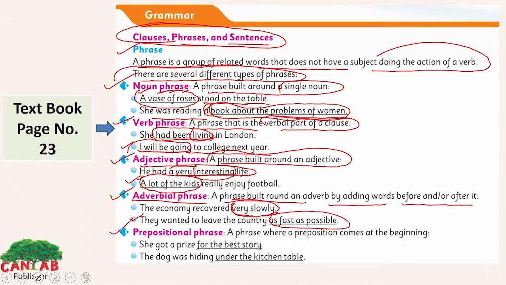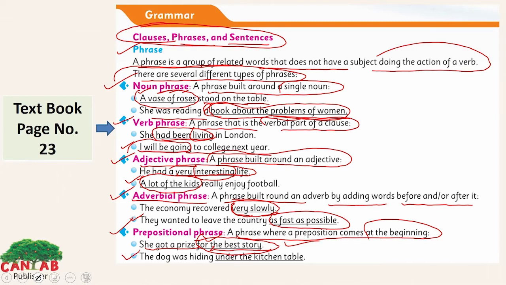Now look at the fifth one, prepositional phrase. Here we discuss the preposition. Prepositions show the direction of nouns and the relationship between nouns and pronouns. A phrase where a preposition comes at the beginning. She got a prize for the best story. Here for the best story is underlined for you, and for is a preposition here. So this is your prepositional phrase. It's telling you that she got a prize for the best story.